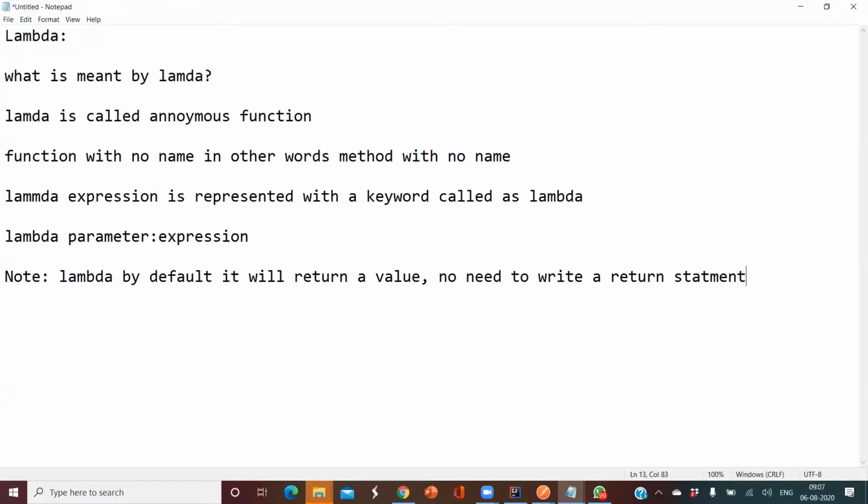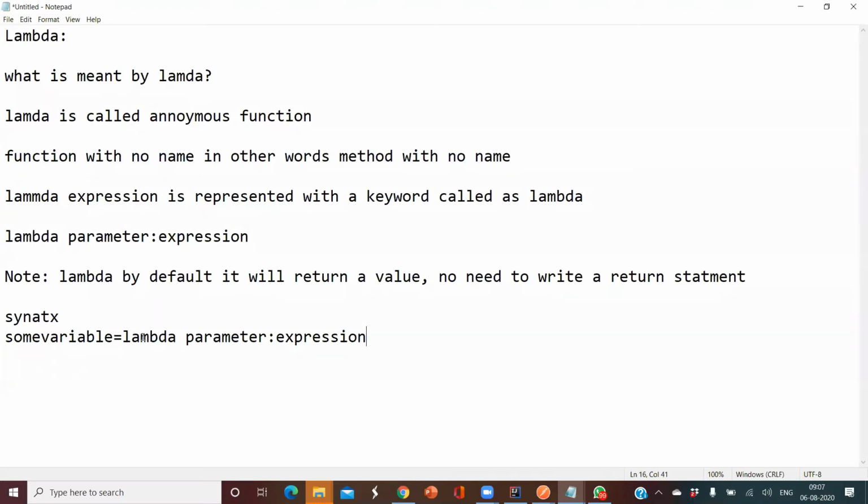Then, as this lambda is going to return a value, where am I going to store that, and how to store that? The syntax of your lambda is: some variable equal to this lambda expression.